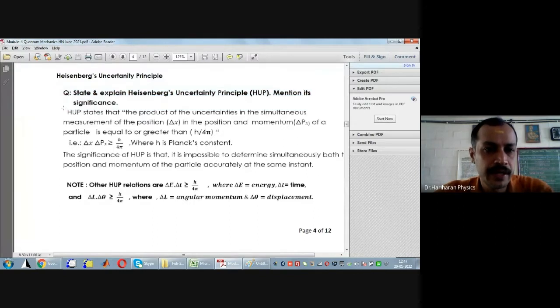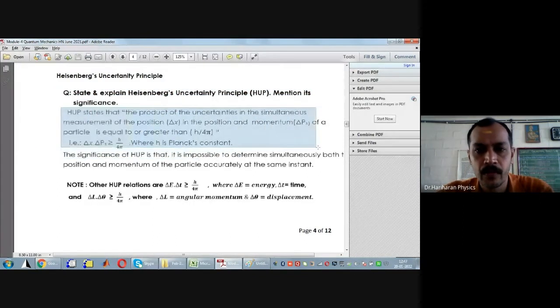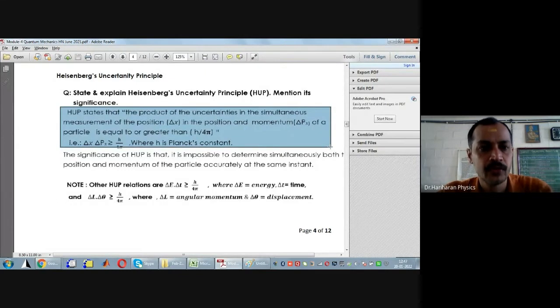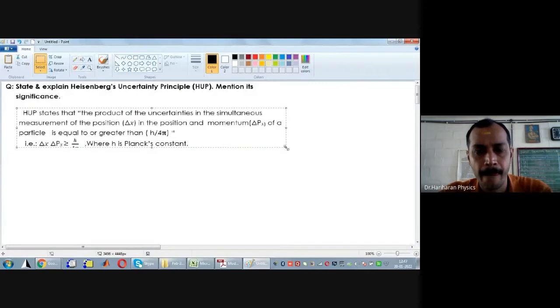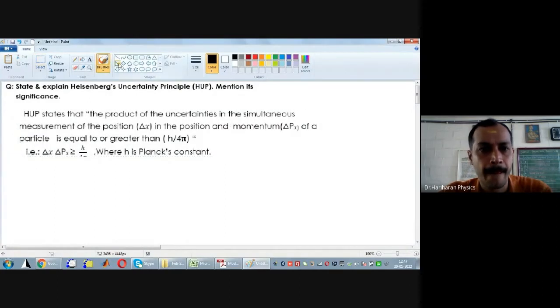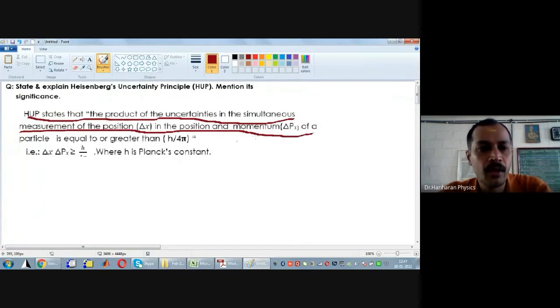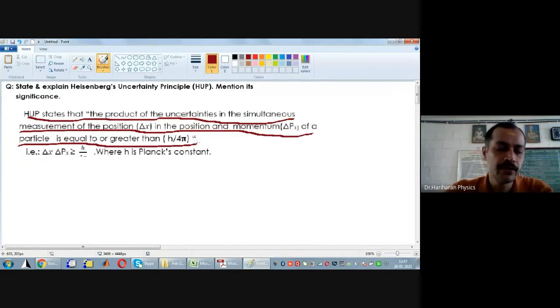Look here, it states the following. Okay, this is a statement. What is the statement? So what is the statement of Heisenberg's uncertainty principle? It states that the product of uncertainties in the simultaneous measurement of both the position and momentum of a subatomic particle is always greater than or equal to h by 4 pi.